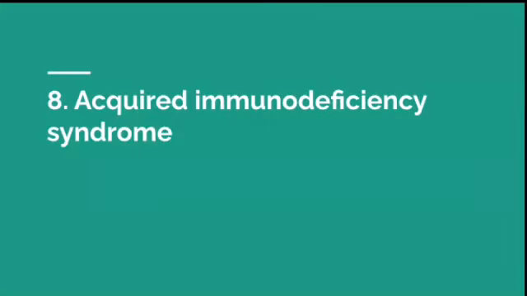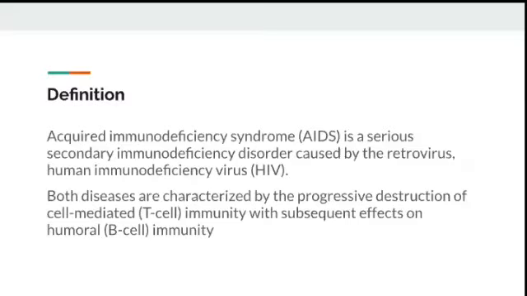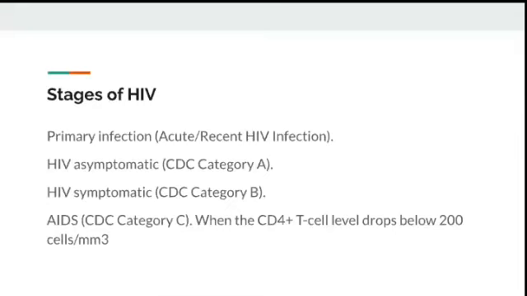The next question is acquired immunodeficiency syndrome, that is AIDS. So what is AIDS? It is a serious secondary immunodeficiency disorder caused by a retrovirus, that is HIV. Both diseases are characterized by progressive destruction of cell mediated, that is T cell, immunity, which is progressively destroyed because of this HIV, and subsequently the effect on humoral immunity also happens. The stages of HIV are primary infection, that is acute or recent HIV infection, HIV asymptomatic, that is category A, and HIV symptomatic, that is category B, and AIDS.